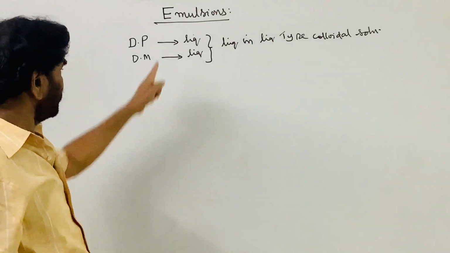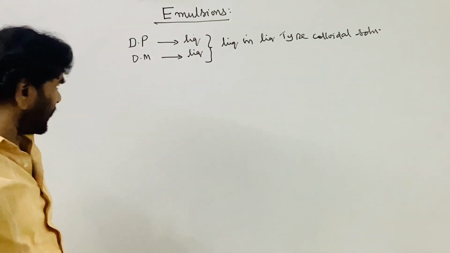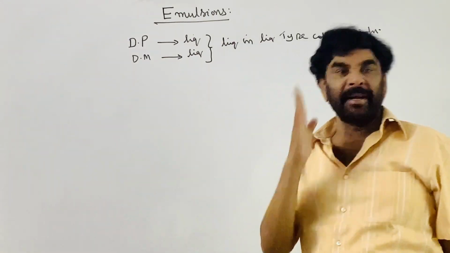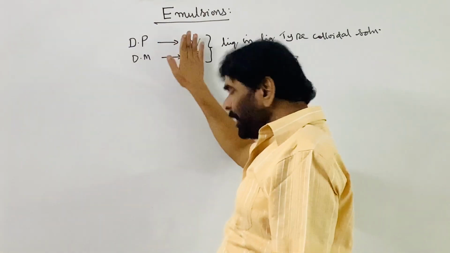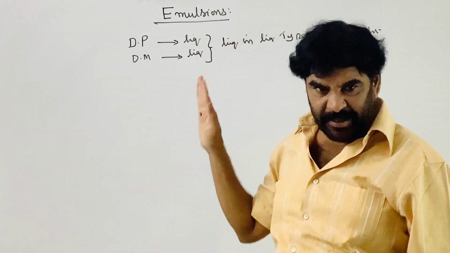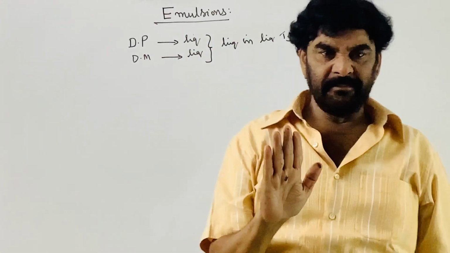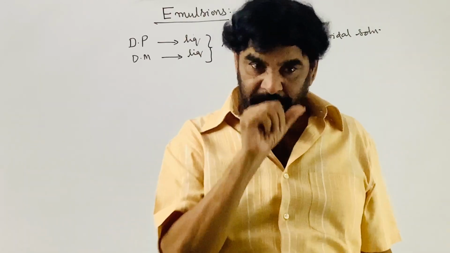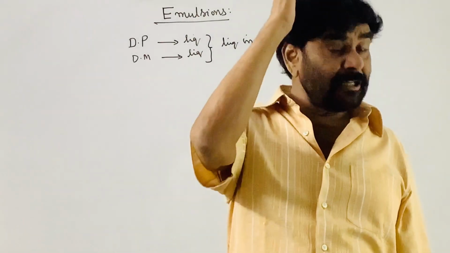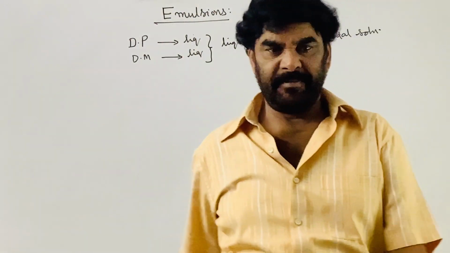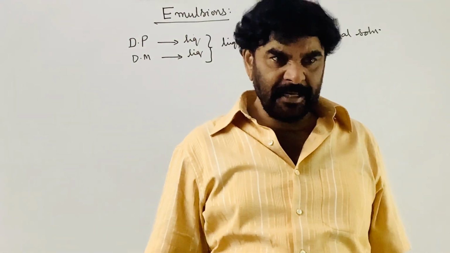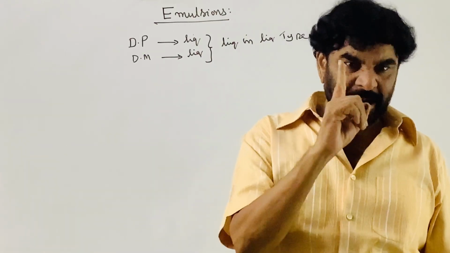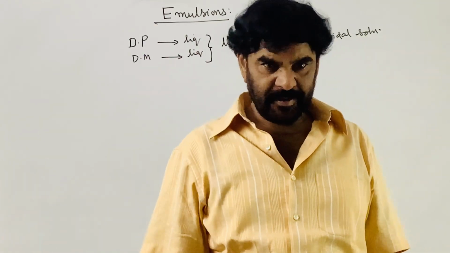To create this type of colloidal solution, the basic requirement is that the two liquids must be immiscible. They must satisfy the condition of immiscibility, or at least partial immiscibility. So emulsions are nothing but liquid in liquid type solutions.